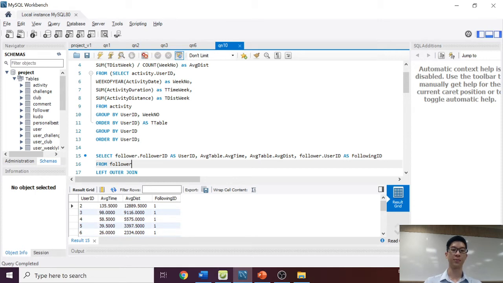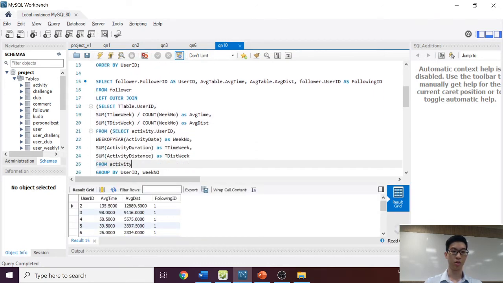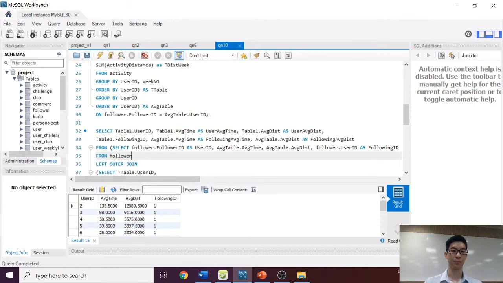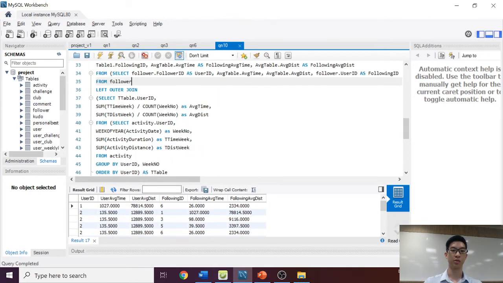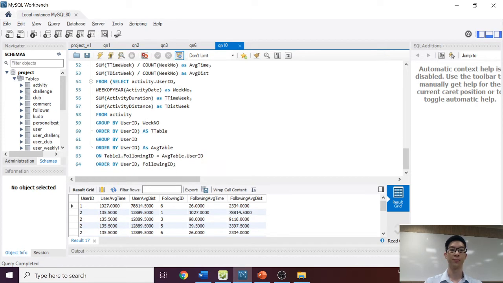generate their following ID. So for user ID 2, user ID 2 follows user ID 1. And the next step would be to join this together, which is also the final step. We'll join those two tables together, and then what we'll get is user ID 1 with the average time and average distance, and user ID 1 is following user ID 6, and this is the average time and average distance for user ID 6. So this is the output.